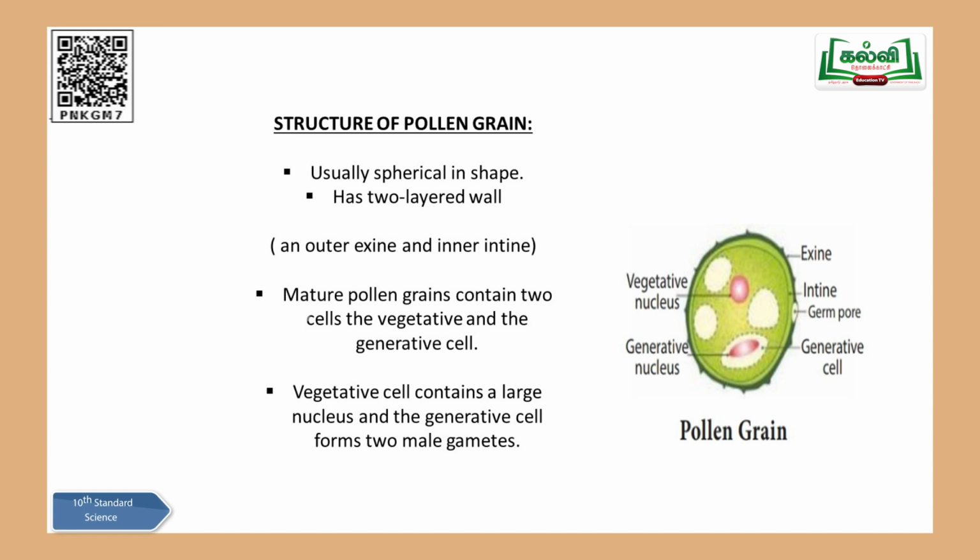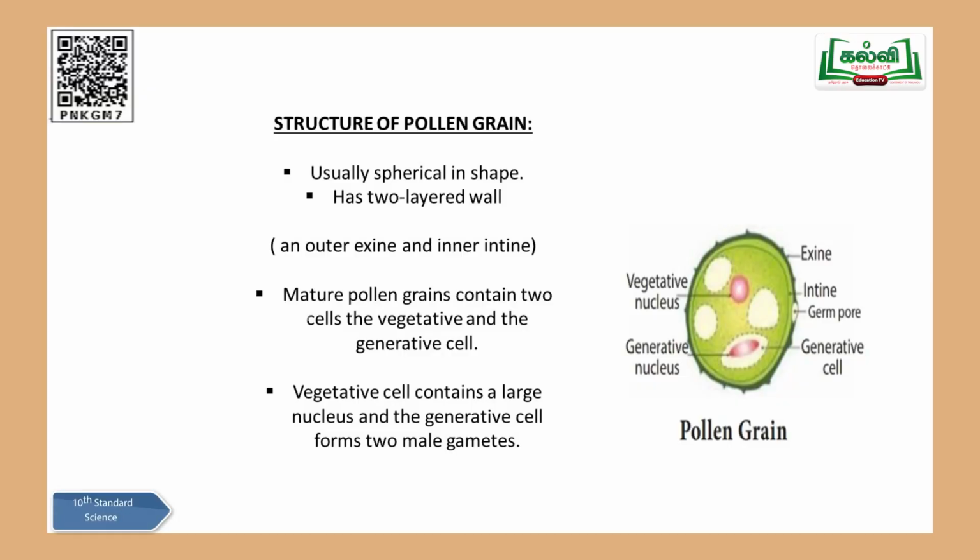So Androecium is made up of stamens, the anther and filament. Inside the anther only, pollen grains are there. Now we are going to learn about the pollen grain in detail. When you take this yellow colored part, see here, these are pollen grains, and when a pollen grain is kept under the microscope, you can see the enlarged diagram like this.